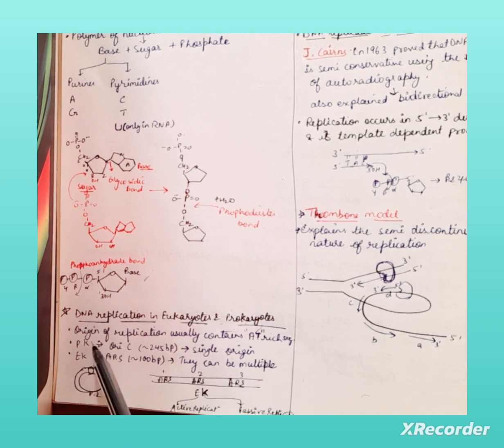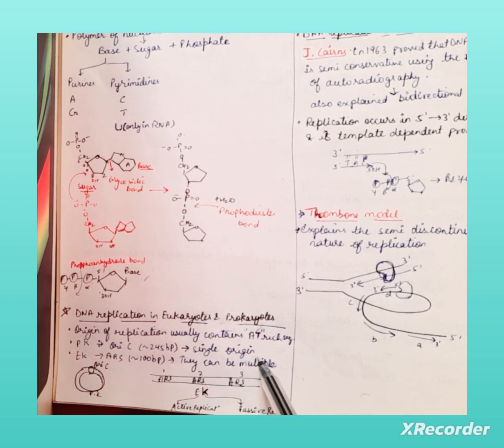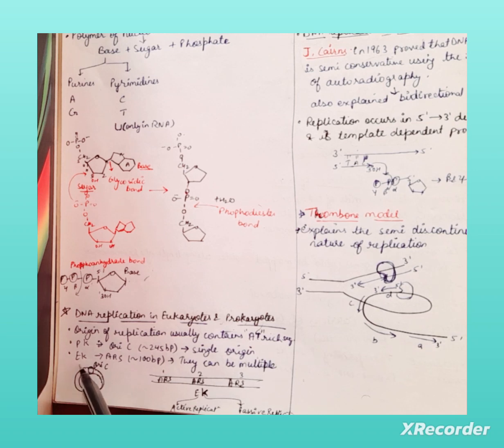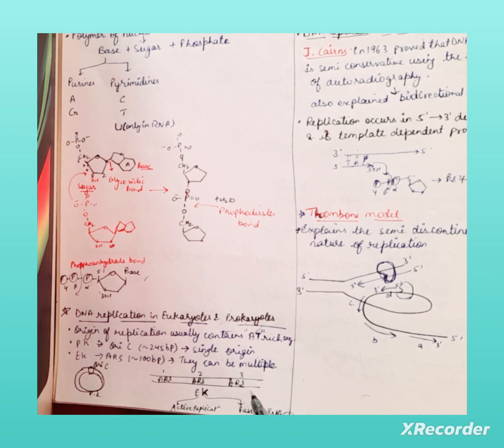If we talk about prokaryotes, there is OriC, which is called the origin of replication, up to 245 base pair long, and in prokaryotes a single origin site is present. But in case of eukaryotes, we can see multiple origin sites. This is known as ARS, autonomous replication sequence. It is of 100 base pair. Like this we can see different or multiple origin sites.